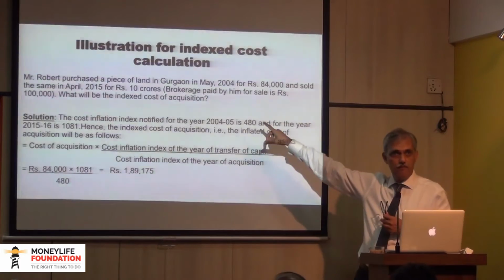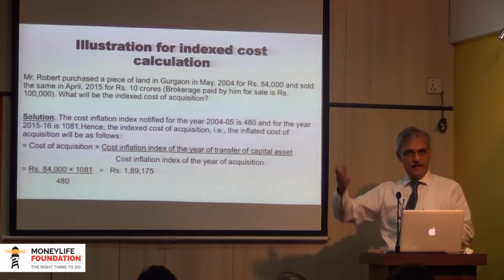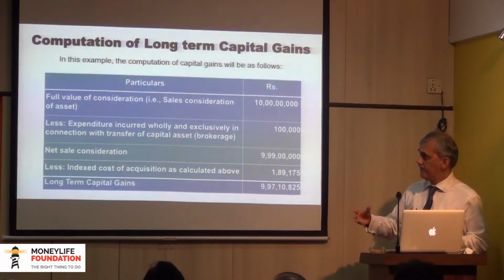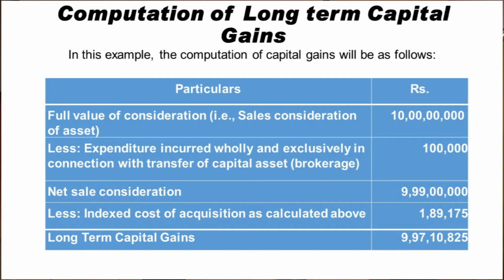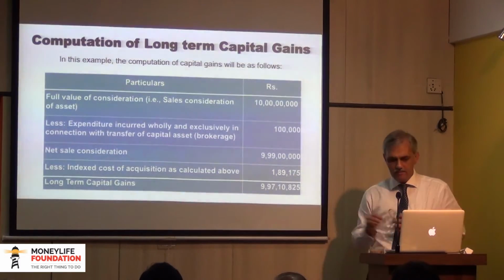So to calculate the long-term capital gains, why long-term? Because he bought in 2004 and sold in 2015. Therefore, he has held it for more than 36 months, and so the definition of a long-term capital asset comes into play. Therefore, he gets the benefit of indexation, and the capital gains will be calculated like this: 10 crore sale price, less expenditure incurred to effect that sale, 1 lakh, so 9 crore 99 lakhs, less index cost 1,89,175, giving rise to a net long-term capital gain of 9 crore 97 lakh and 10,825. In principle, this is how we calculate the long-term capital gains.